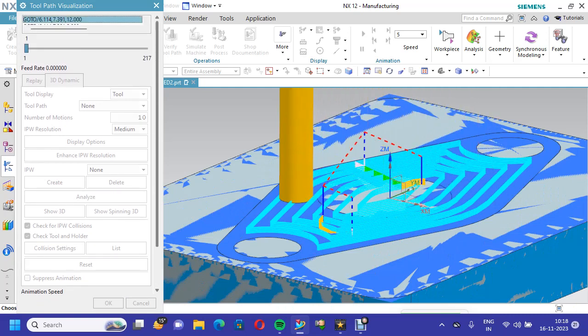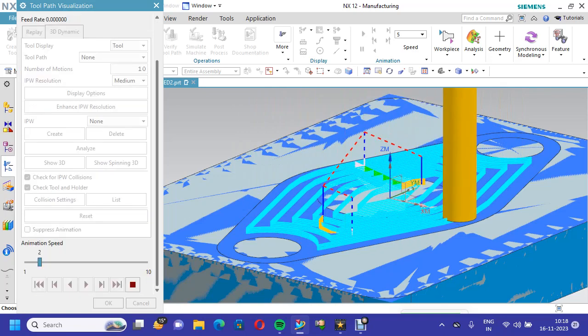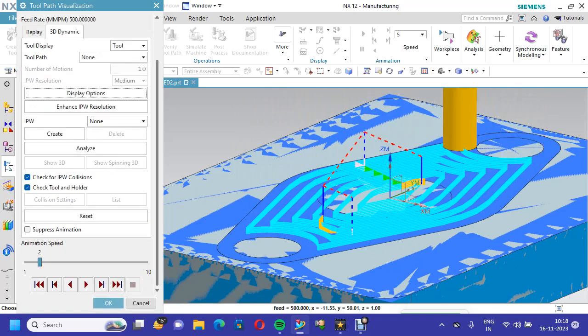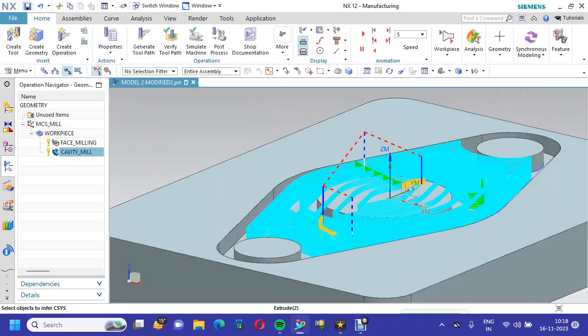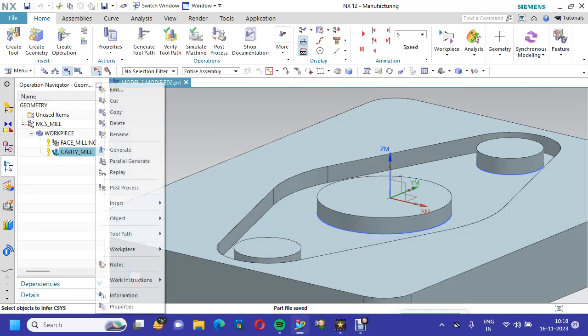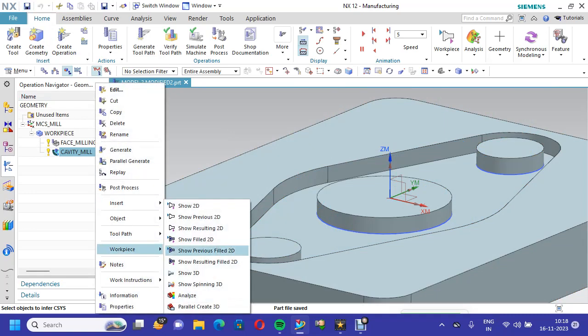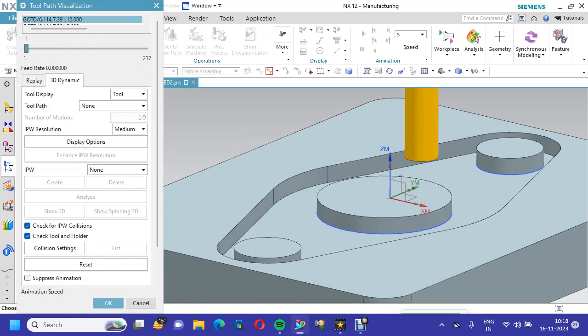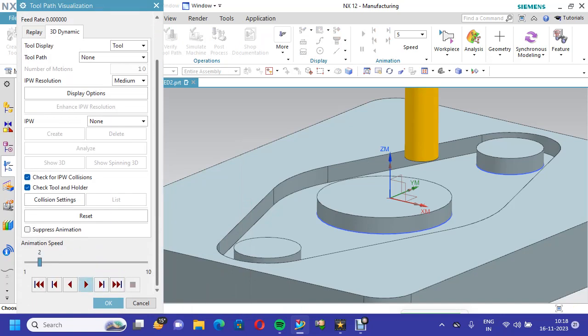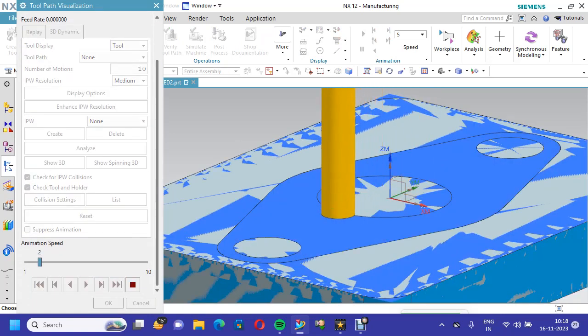Why? I will close it. Then I will show that one. Now you see. It is running idle. It is not taking any material.